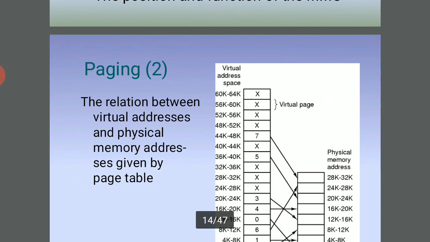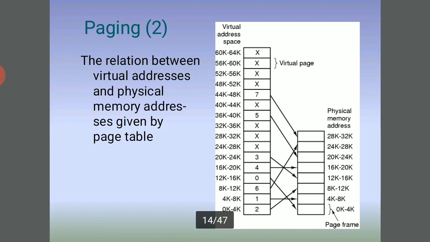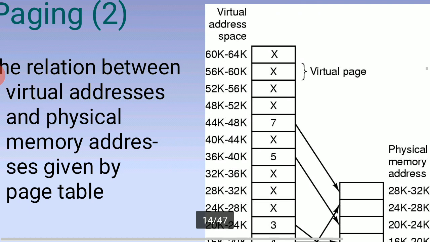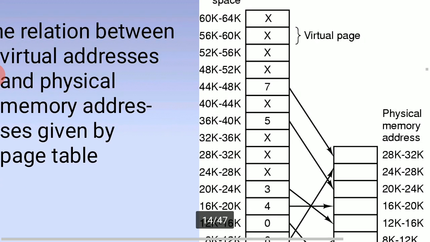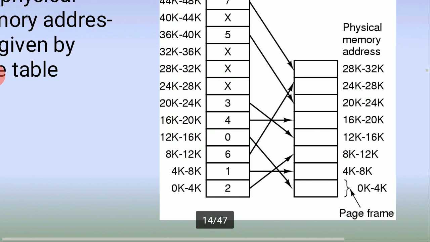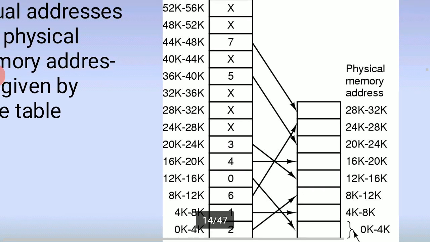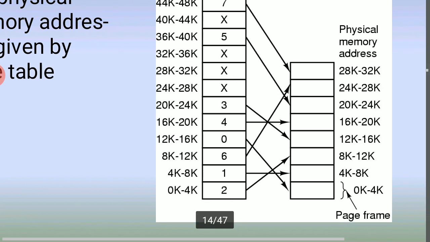The next one is paging. What is paging? The relation between the virtual addresses and the physical memory addresses is given by the page table. The table is the storage area for the virtual address space, with 60K to 64K virtual pages. These are the different types of storage areas. Next, the physical memory addresses, 25K, 32K and 24K, 20K. These are the page frames.